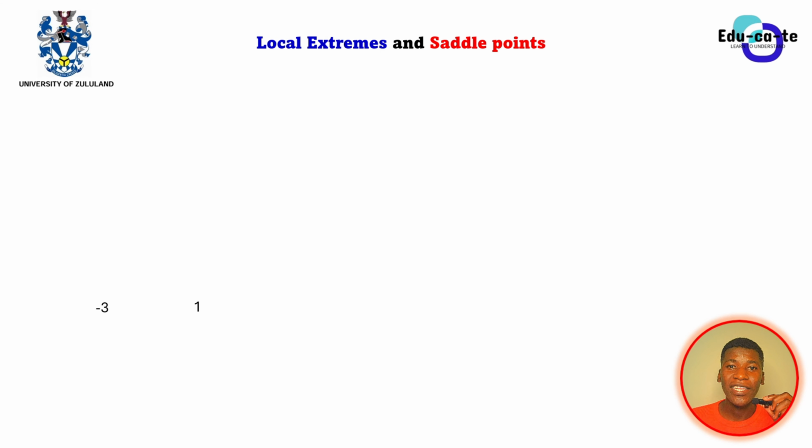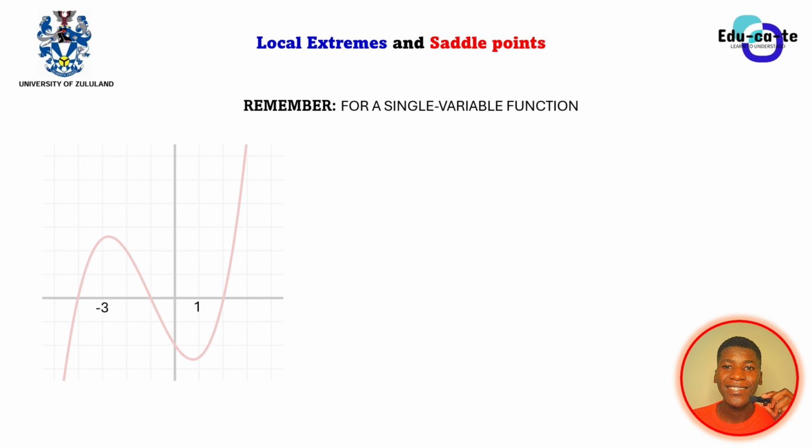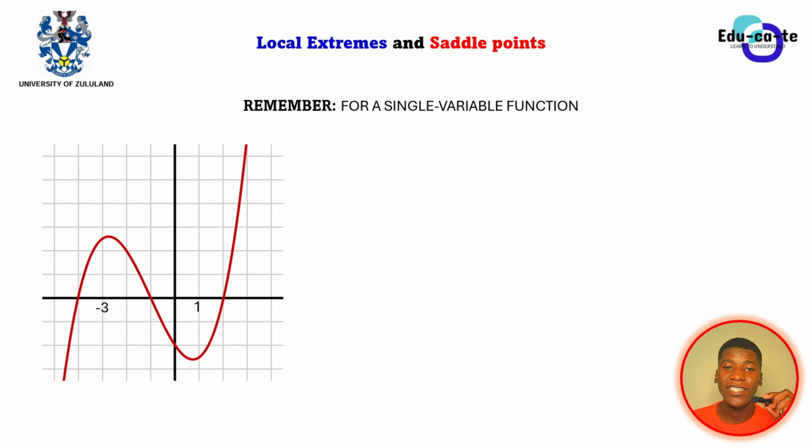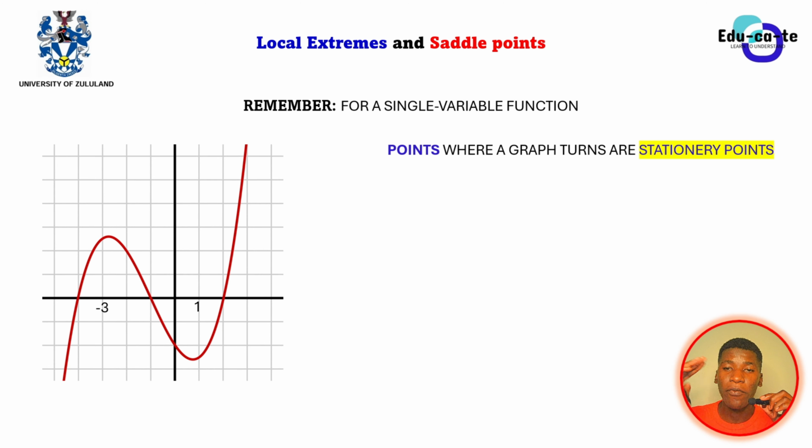Let us talk about the local extremes as well as the saddle points. Remember that if you are given a single variable function, just like a cubic function, you can find the local maximum and the local minimum values. The points where the graph turns are known as the stationary points. We say that they are stationary points because there is no rate of change. In other words, the gradient is equal to 0 at those points.